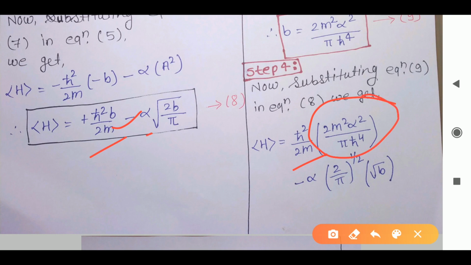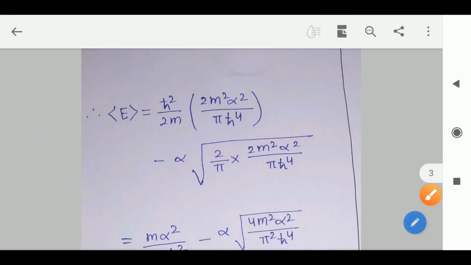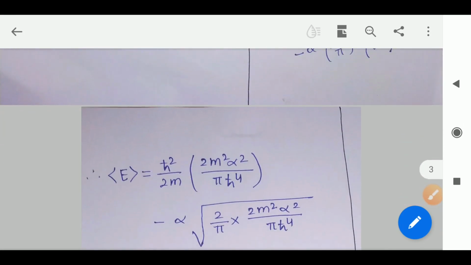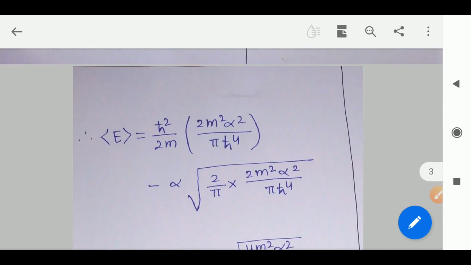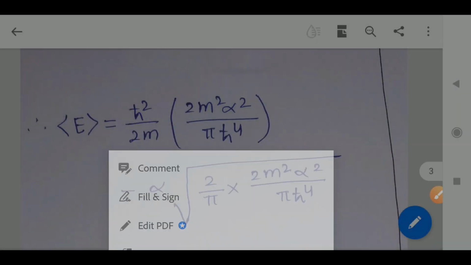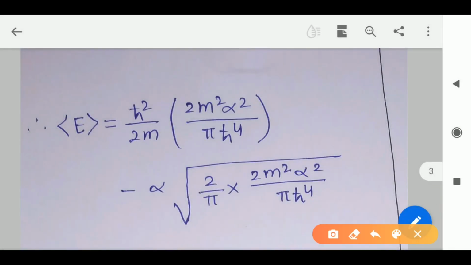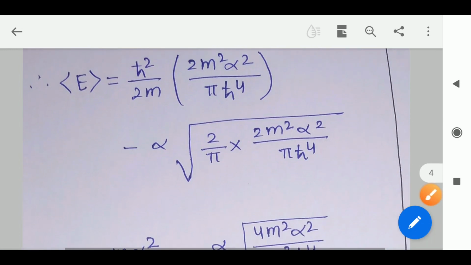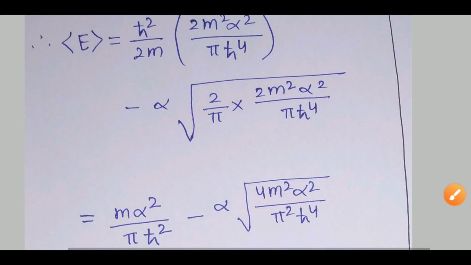Here alpha as it is, root over 2 by pi as it is, and here we have the root b. Okay, so we will substitute the value of root b. So see what we are getting after substituting the value of root b. After substituting the value of root b, we get this inside. Okay, so see.